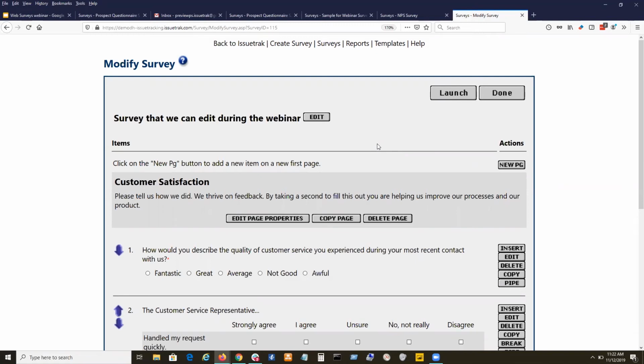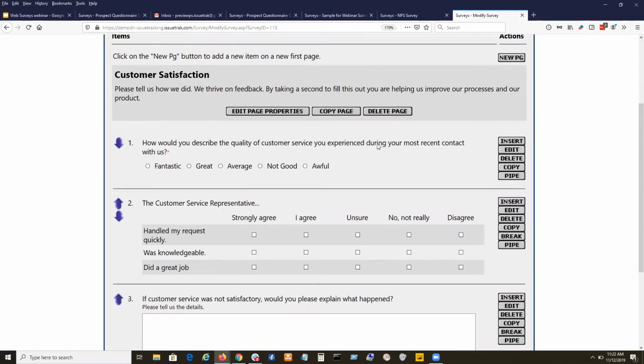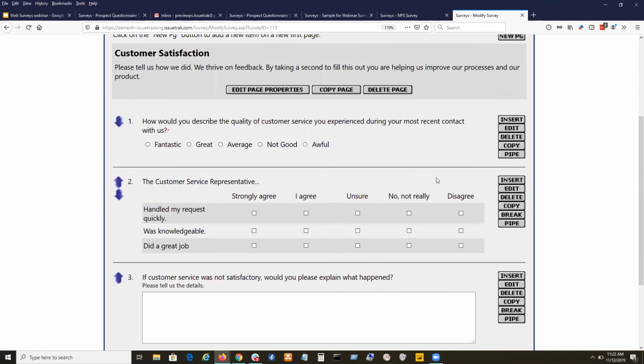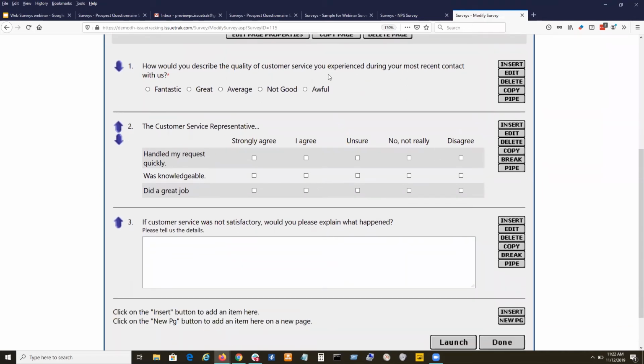Now, what you see here, these are the different items, and we're finally kind of at the item level. You see this first item is a page heading, right, where it says customer satisfaction, and there's some nice text there. We could put our call to action in there if we needed to. Then the next piece of this is the radio button item, and I'll click edit so you can see how these things are set up.